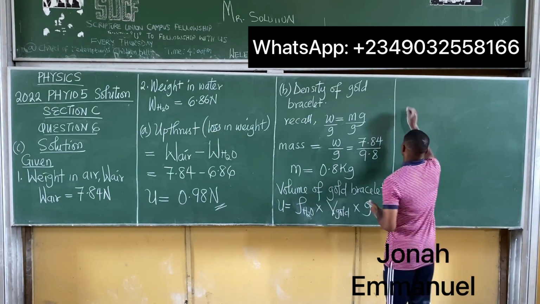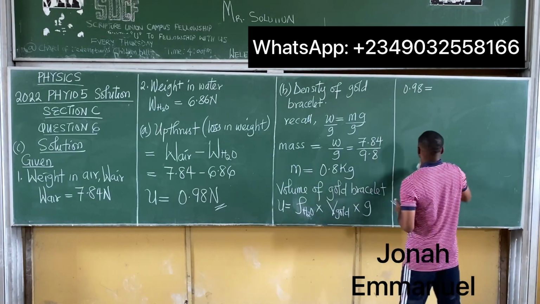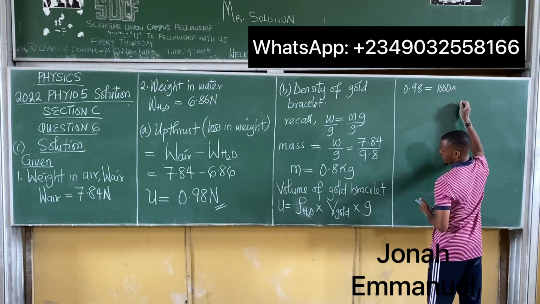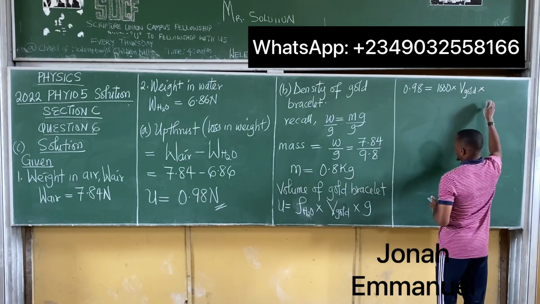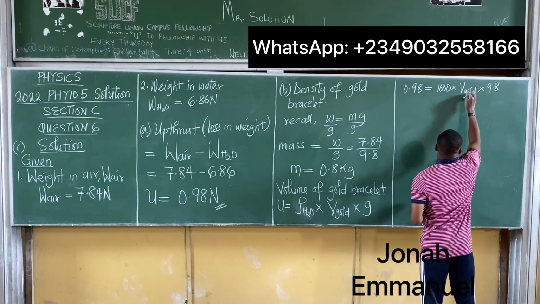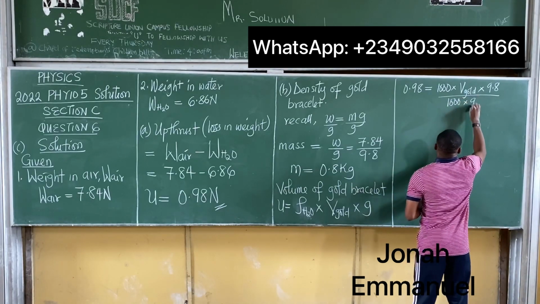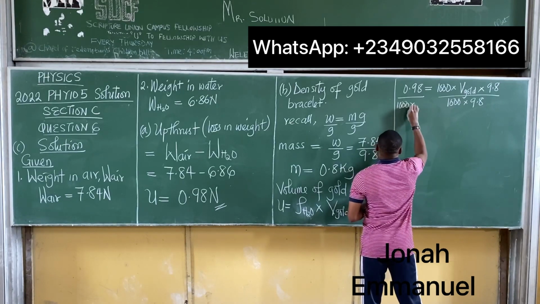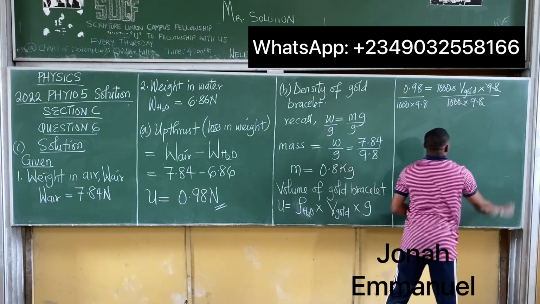So it means that the upthrust 0.98 is equal to the density of water, 1000 kilogram per meter cube, times the volume of the gold bracelet, times gravity 9.8. To get this value, I'll divide both sides by 1000 times 9.8. This cancels this.